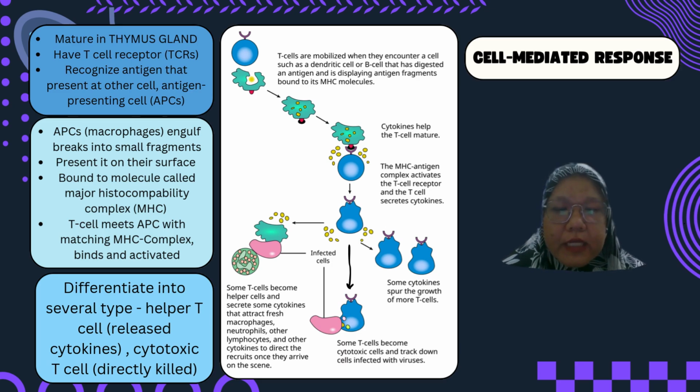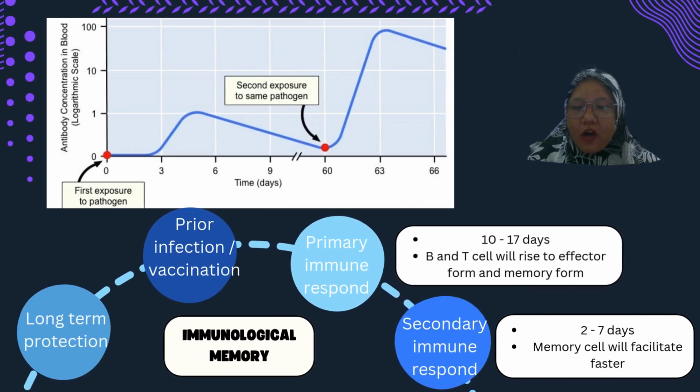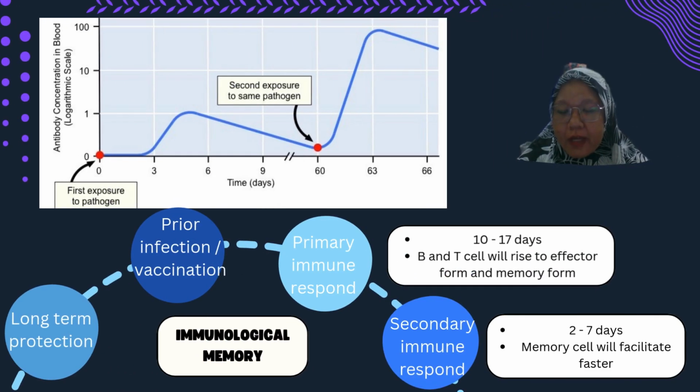The activated T cell differentiates into several types. First, helper T cells that release cytokines that help activate other immune cells, including B cells and cytotoxic T cells. Cytotoxic T cells directly kill infected cells. Okay, what differentiates adaptive and innate immunity is the presence of immunological memory.